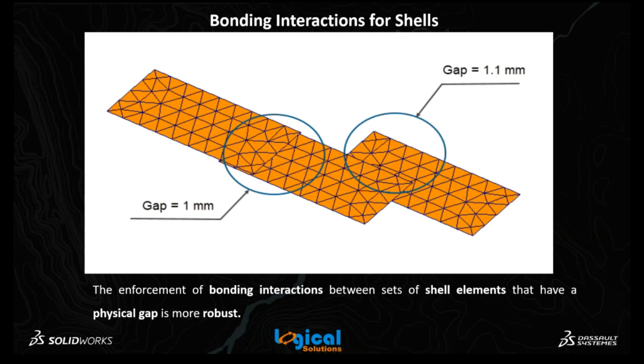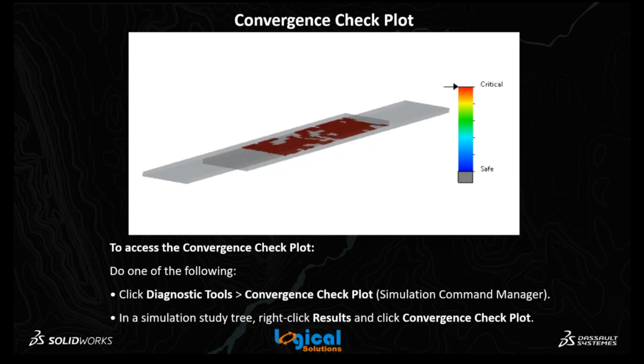The next enhancement is the Convergence Check Plot. This is a new option introduced in SOLIDWORKS 2024. What is convergence, first of all? Convergence means that during solving or meshing, if the mesh is continuously refined, it shows a slight, negligible difference in the results. In some specific analyses, that negligible difference also makes a large difference. At that time, convergence issues come, the solver encounters the convergence issues, and those convergence issues are plotted by using the Convergence Check Plot.